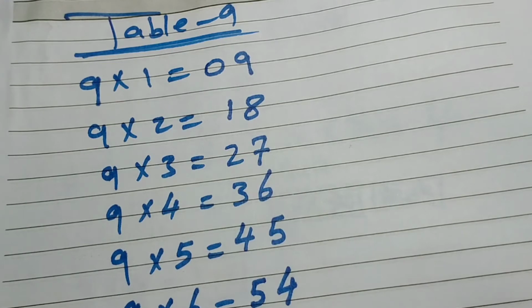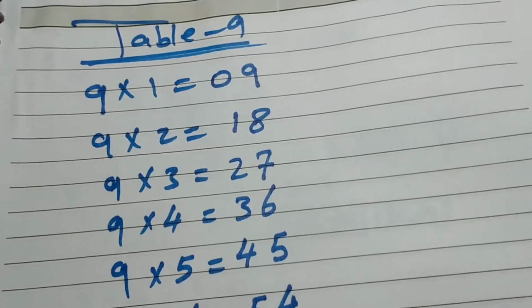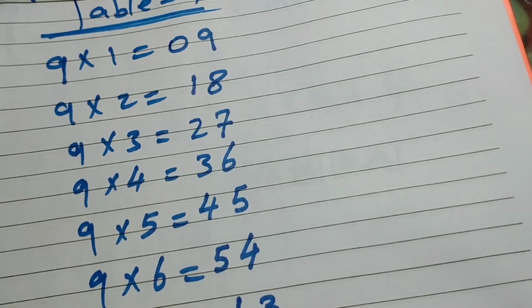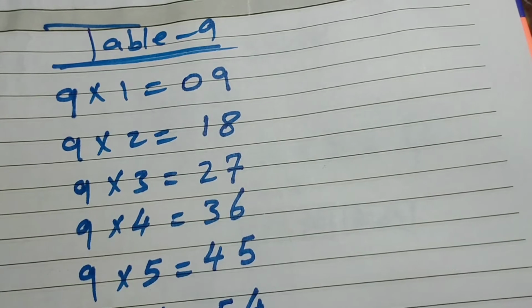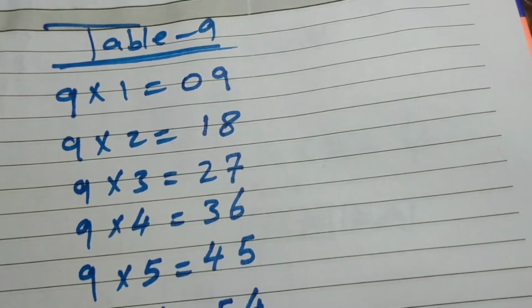But before solving these, you should be able to solve such questions without any calculator. The only way is if you memorize. So the best thing is to memorize the tables. Clear, my dear? Then you will be able to solve such questions which we are going to solve now.